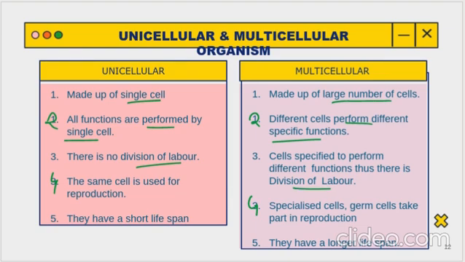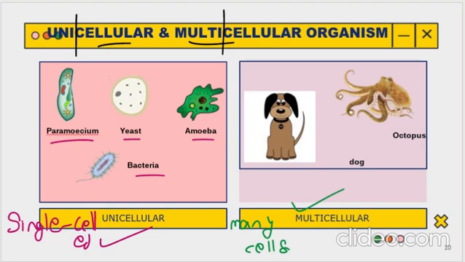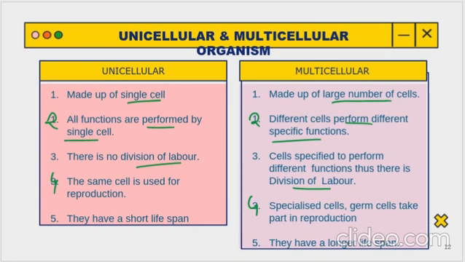Now for reproduction, in a unicellular organism, the same cell does the reproduction also. You might have studied in your 7th standard about nutrition in animals. You can even look at my videos also. I did the amoeba explanation. So amoeba, how does it reproduce? It divides with the help of binary fission. The nucleus of that one cell divides into two daughter cells. So that one single cell only does the reproduction. But in a multicellular organism, the specialized cells, the reproductive cells, germ cells, take part in reproduction.